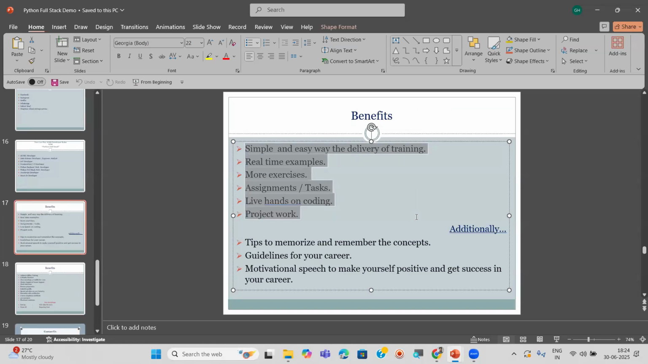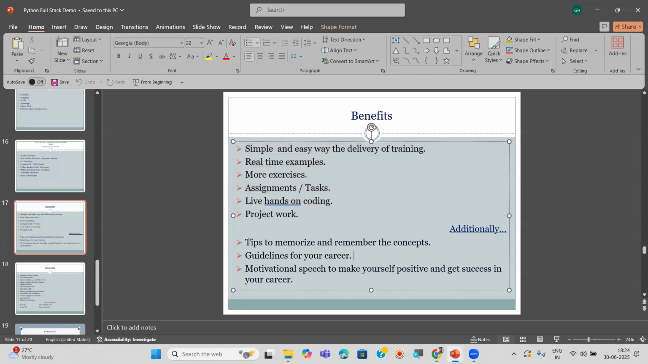If you have patience, then I am going to assign more and more assignments and also projects to you, depending on your response. Then I am going to assign more projects to you. Minimum 4 to 5 projects I am going to assign to you.